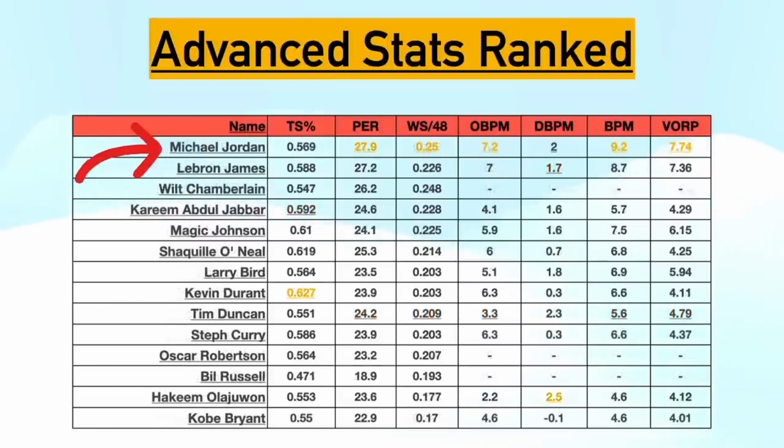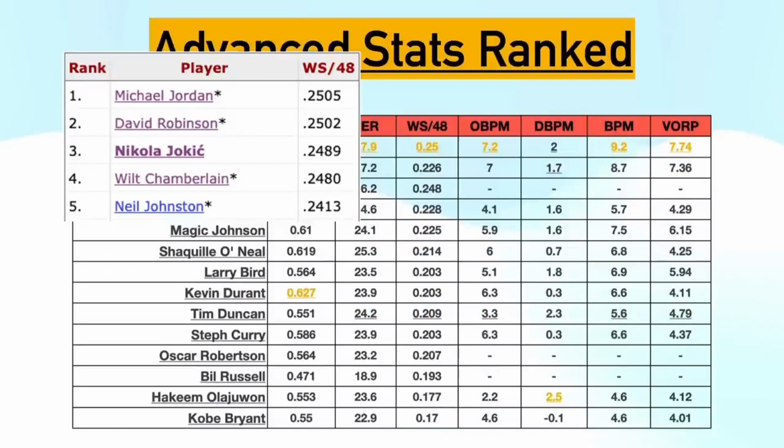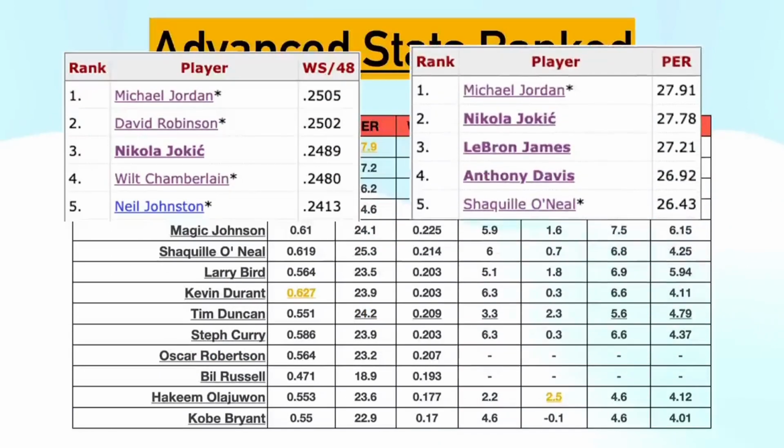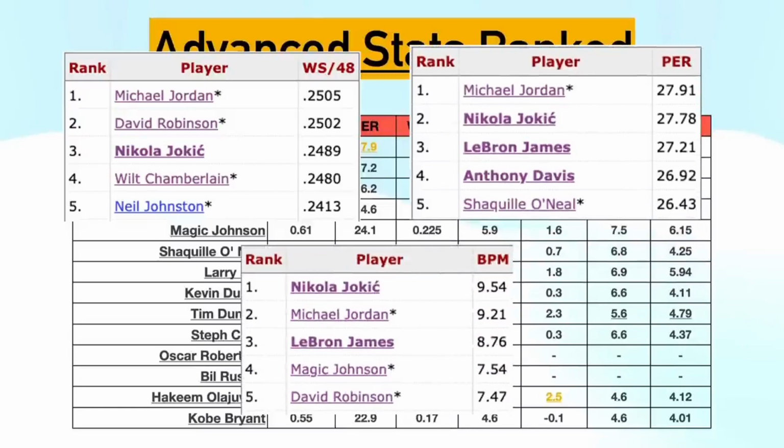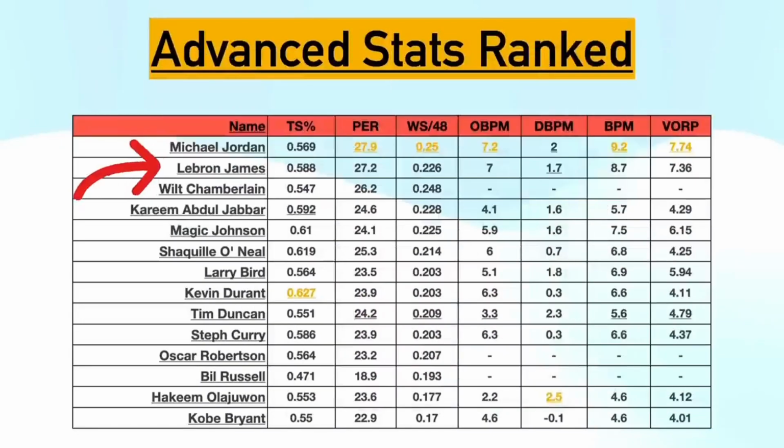I think it's pretty clear that Michael Jordan takes the crown here for advanced stats. The man has the highest win share per 48 of all time, has the highest PER of all time, and the second highest box plus minus of all time. At number 2, I went with LeBron James, who is just a step below MJ in production, but is still amazing. Third, I went with Wilt Chamberlain, who, based off sheerly win shares per 48 and PER, is second and third on our list.